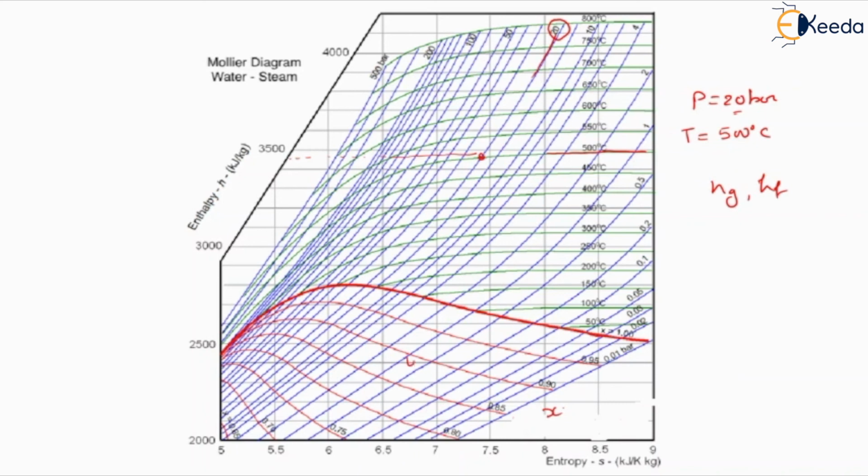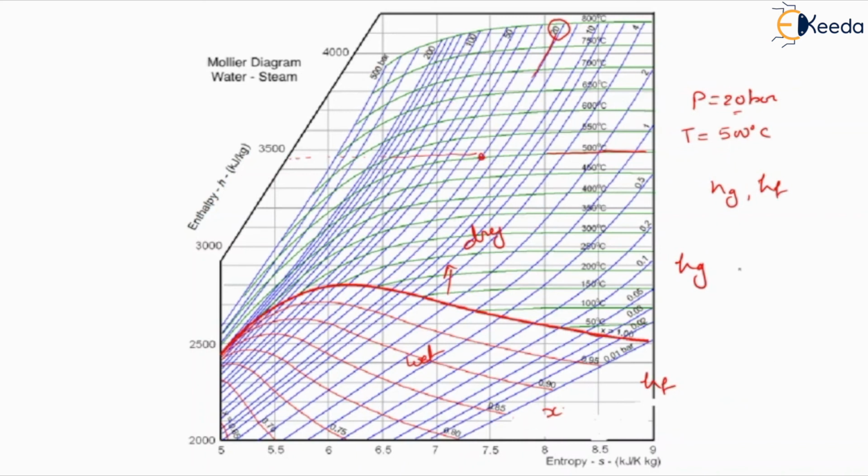Up to this point we will consider wet condition or saturated condition, and above this we will consider dry condition. So up to this line we will determine the value of Hf, and above this we will determine the value of Hg. Accordingly we have to define the value of H.